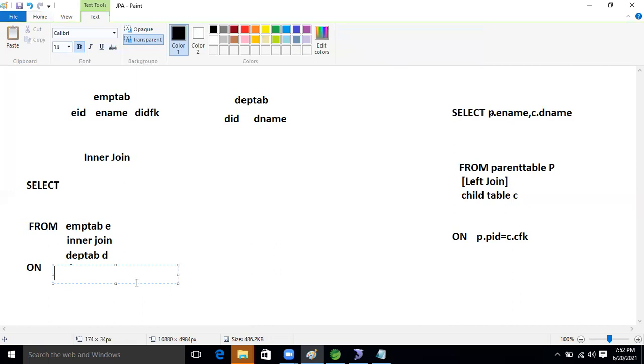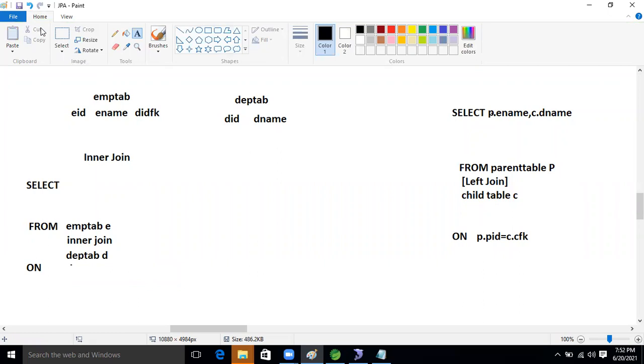So I'm taking E dot. After that, which ID will we connect? E dot EID. One minute, guys. This is the on, right? Move to the child table. So here, see this.